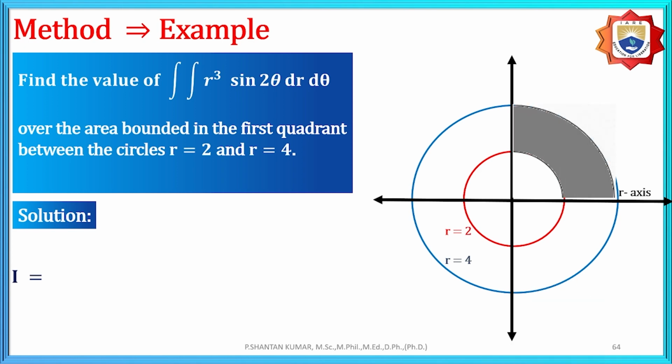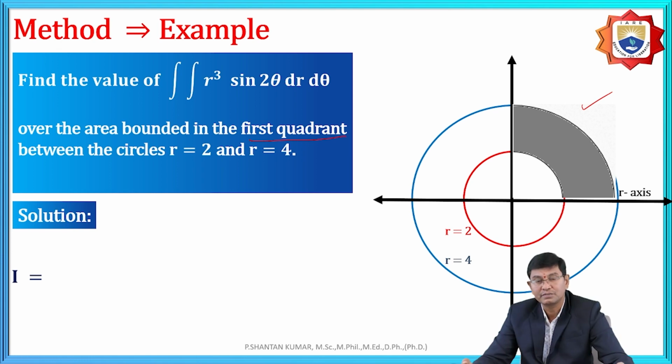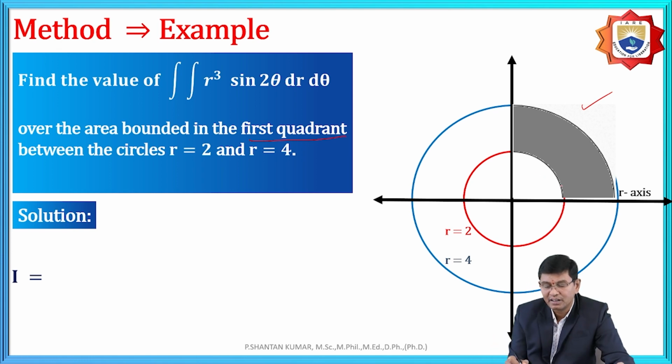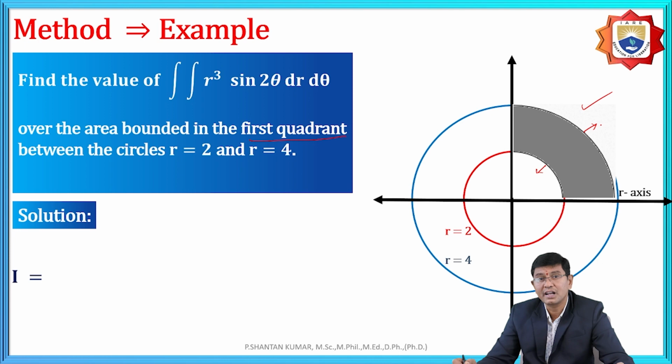In the bounded region, the problem is in the first quadrant, that means we need to consider only the above right side. Here we need to understand what is the inner and what is the outer. That means r is from 2 to 4.